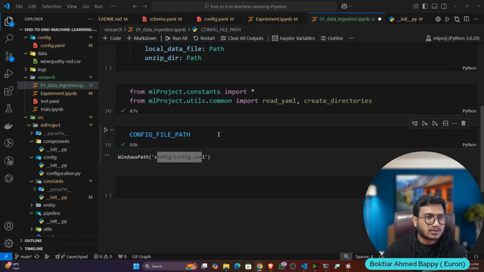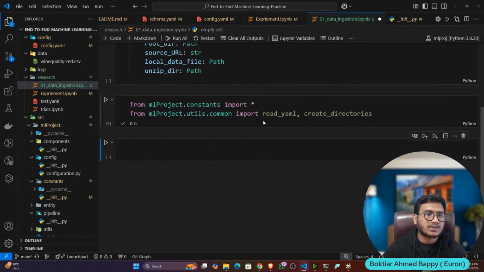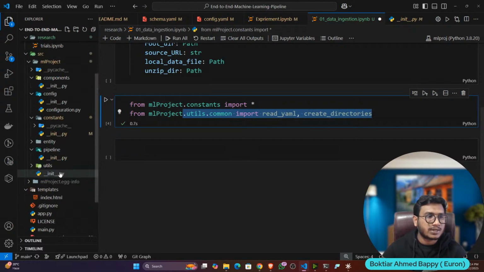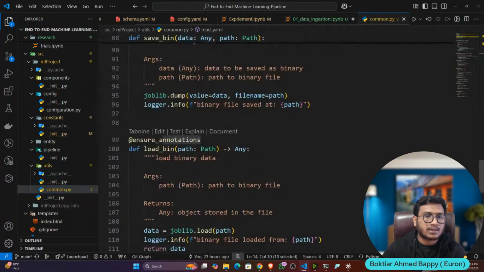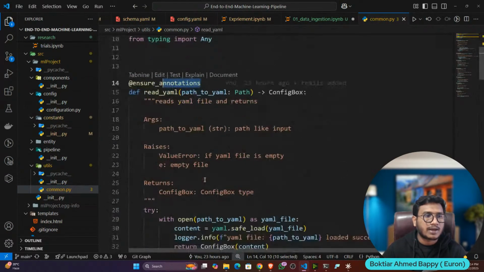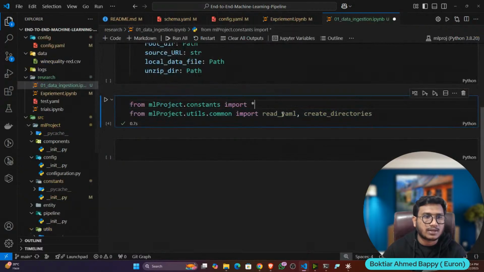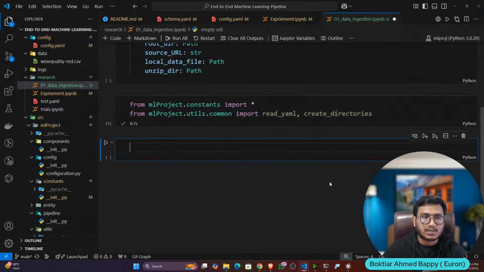So now let's delete. Then I also need some utility related functions, because I told you we also created utility related functions here. We created read YAML and create directories. Now I want to read the YAML as well as create the directories. That's why I'm calling them inside that. Okay. Read YAML and create directories from the utility.